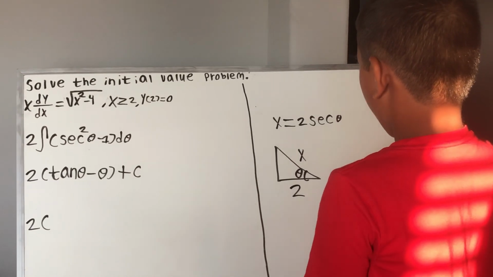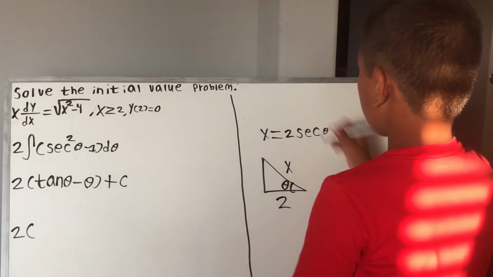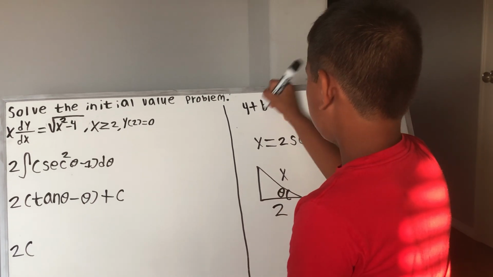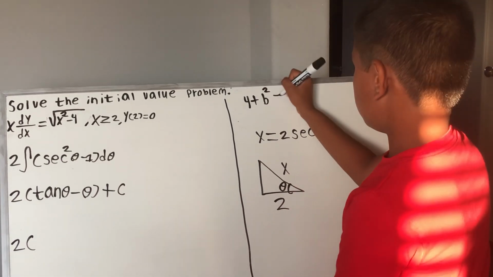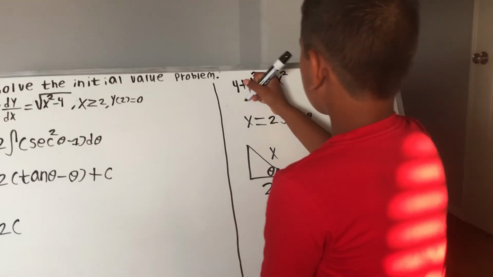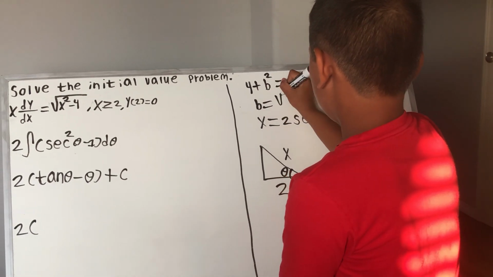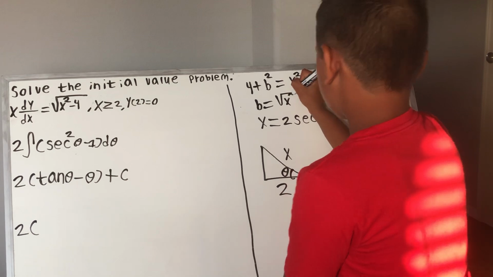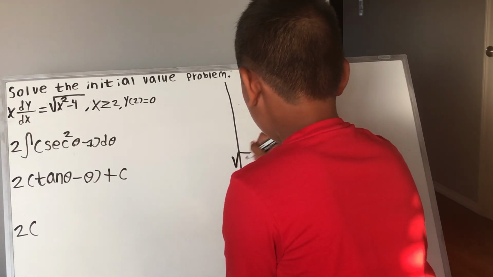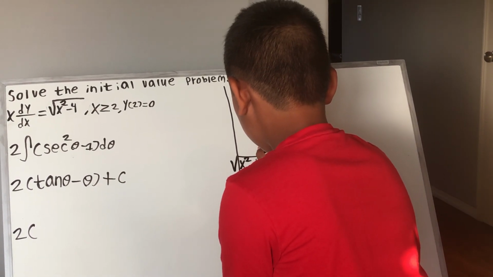And in order to find the opposite, we would use the Pythagorean theorem. So you have 2 squared, which is 4, plus b squared is equal to x squared. So now we know that b is equal to radical x squared minus 4. So this will be radical x squared minus 4.